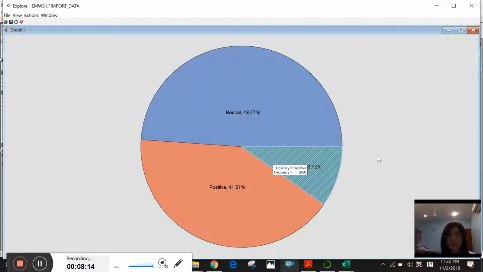Surprisingly, people's reaction towards haze is so positive and neutral. But I think because this data was collected at the end of September and beginning of October, when the haze is almost gone and some of the regions are clear of haze, that's why people are positive about the haze phenomenon, and mostly more neutral.